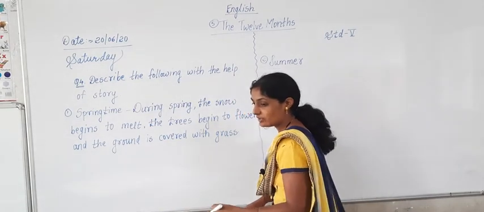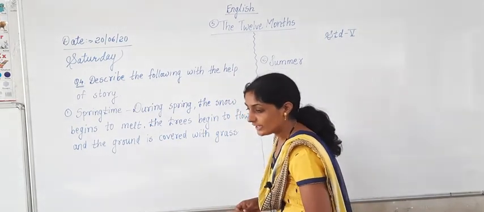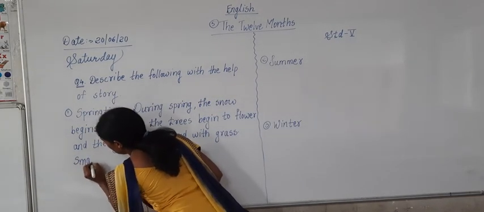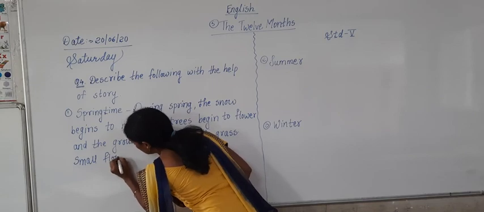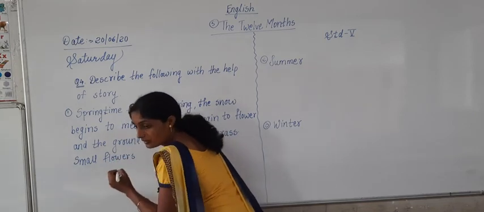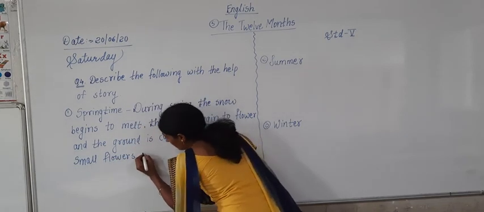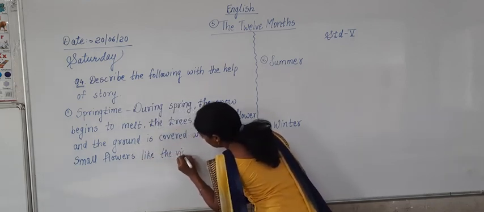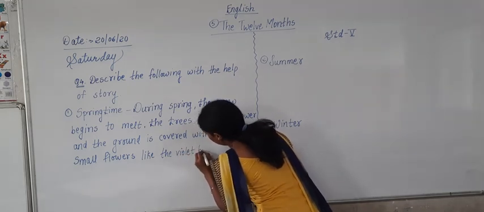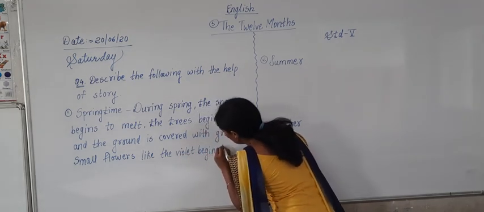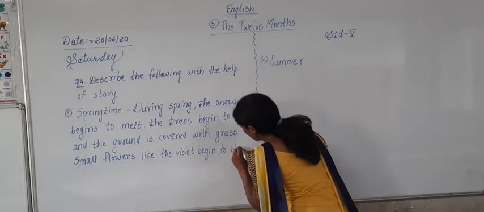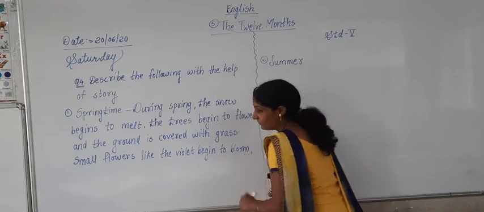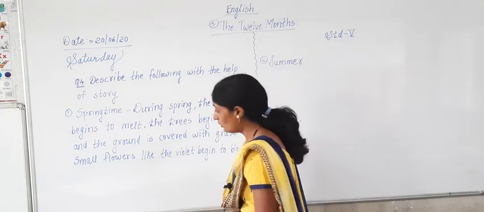So what is given further then? It is told that small flowers like the violet begin to bloom. Bloom, begin to bloom. And what happens?